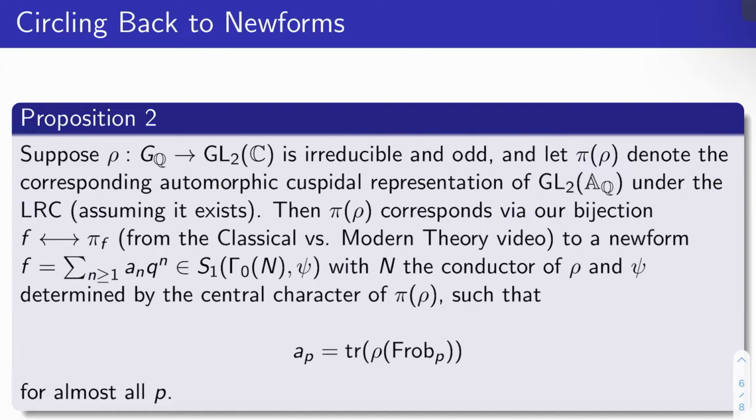And what is the defining property of this new form f? The pth Fourier coefficient a sub p is nothing but the trace of rho for b sub p, for almost all primes p. Look familiar? This is one of, if not the, defining property of the Galois representations attached to new forms that we discussed oh so long ago, back in chapters 1 and 2 of my notes.